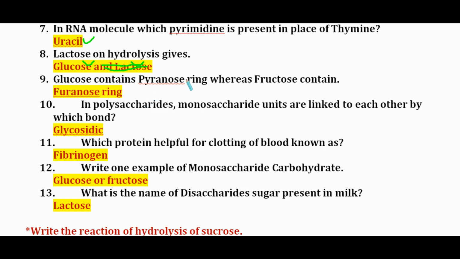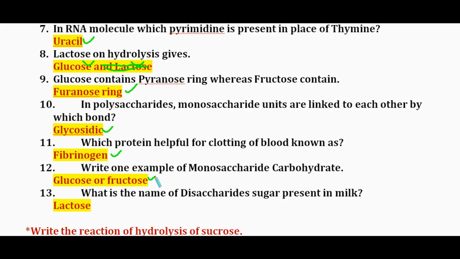Glucose contains a pyranose ring, whereas fructose contains a furanose ring. In polysaccharides, monosaccharide units are linked to each other by which bond? It is the glycosidic bond. Which protein helps in clotting of blood? It is fibrinogen.